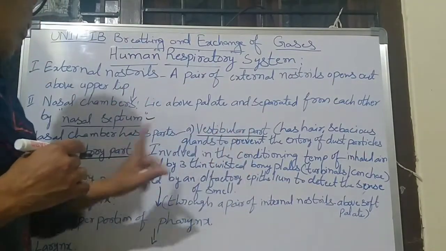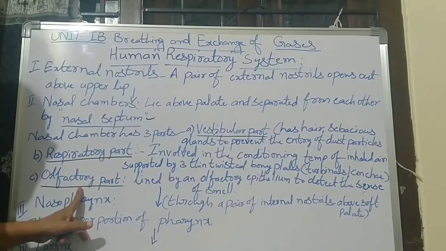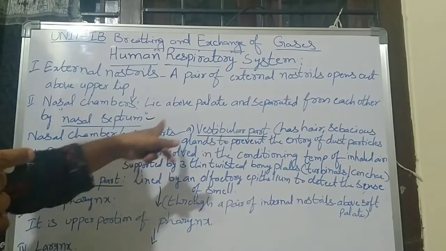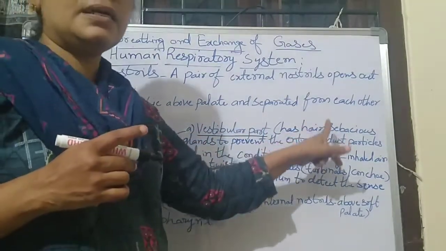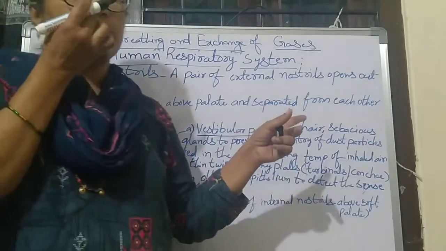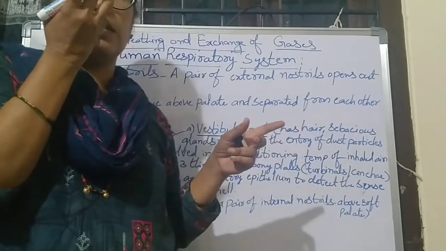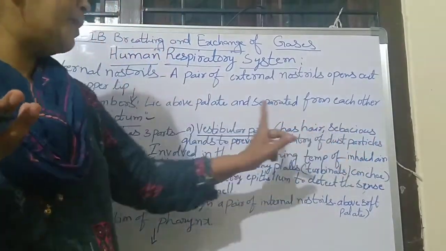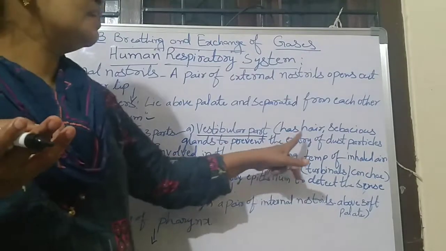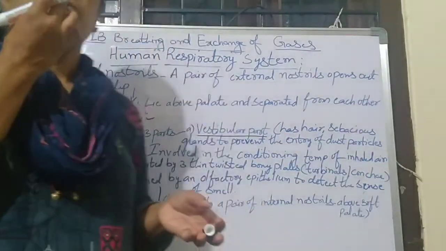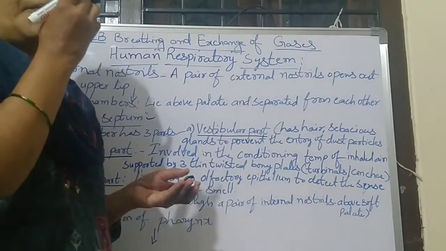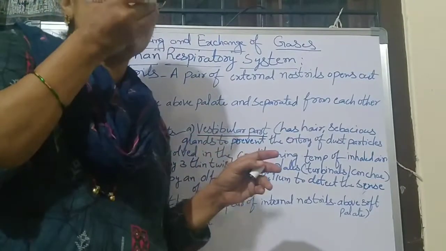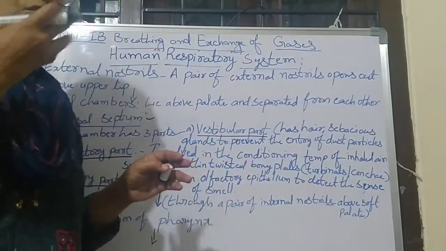What are the vestibular part, respiratory part and olfactory part? The vestibular part contains hair. Inside our nostrils we can feel that they contain small hair, and they also contain sebaceous glands. They prevent the entry of dust particles, which enter through the external nostrils.